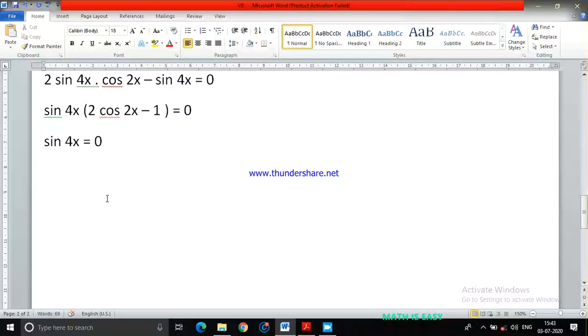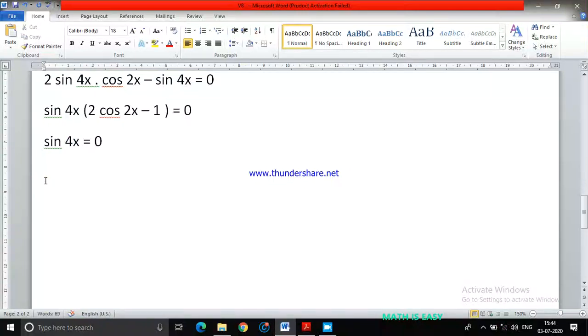Then what we have, if sine 4x equals to 0, generally sine theta is 0 when theta equals to n pi, where n belongs to integers. That is the general solution of sine x that we already discussed in the last class. Sine theta equals to 0 when theta must be equals to n pi, where n is an integer. So here also in place of theta I have 4x.